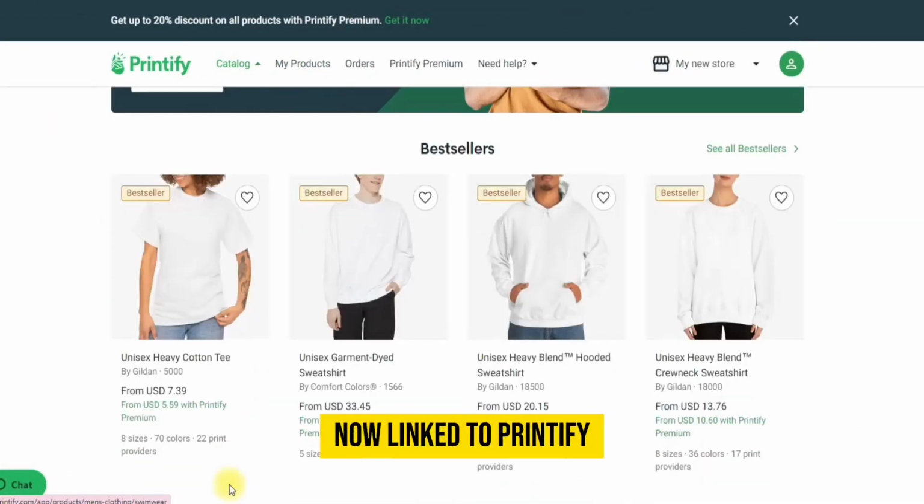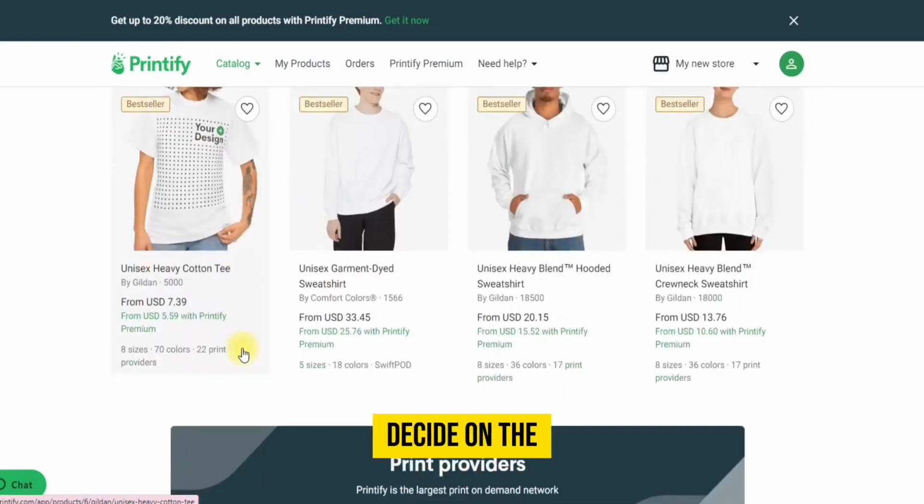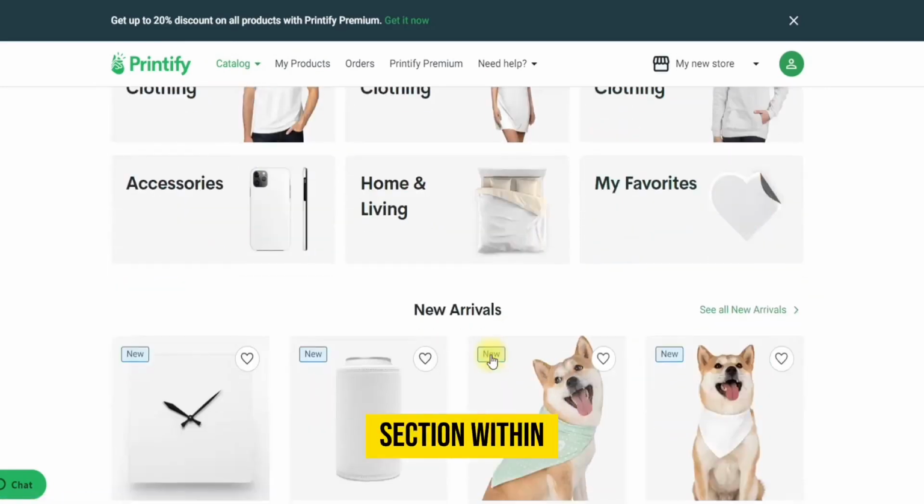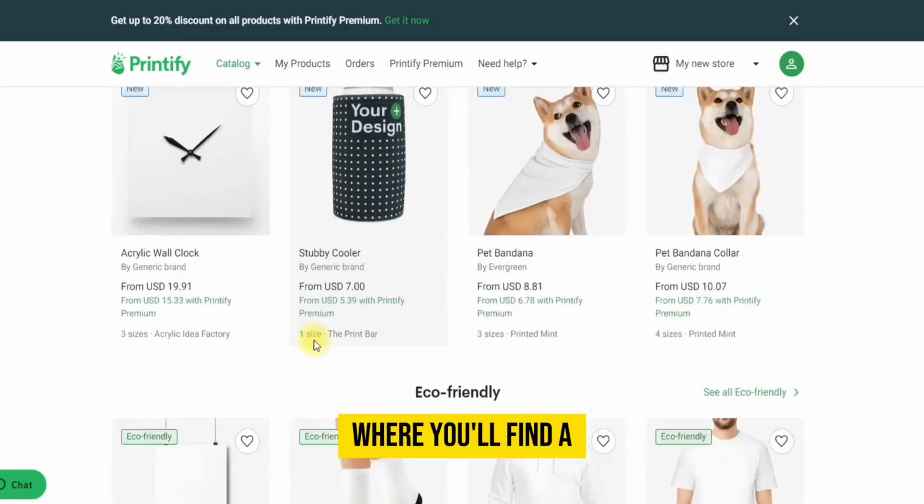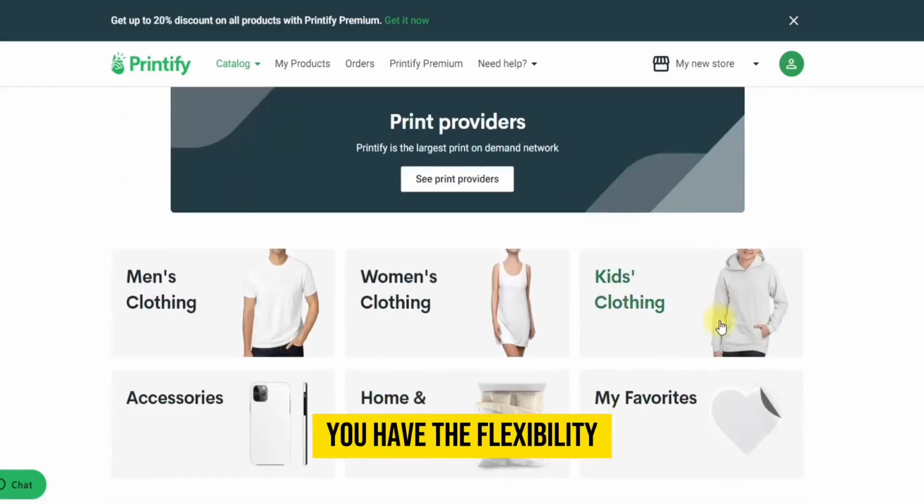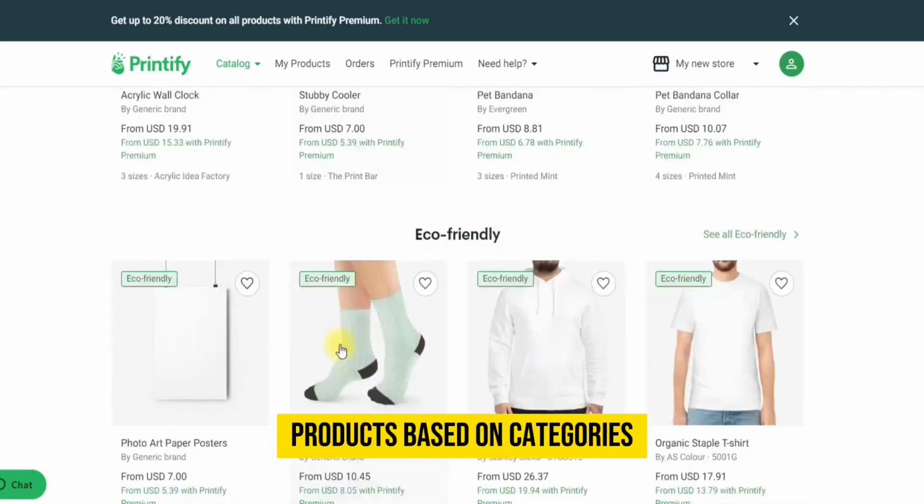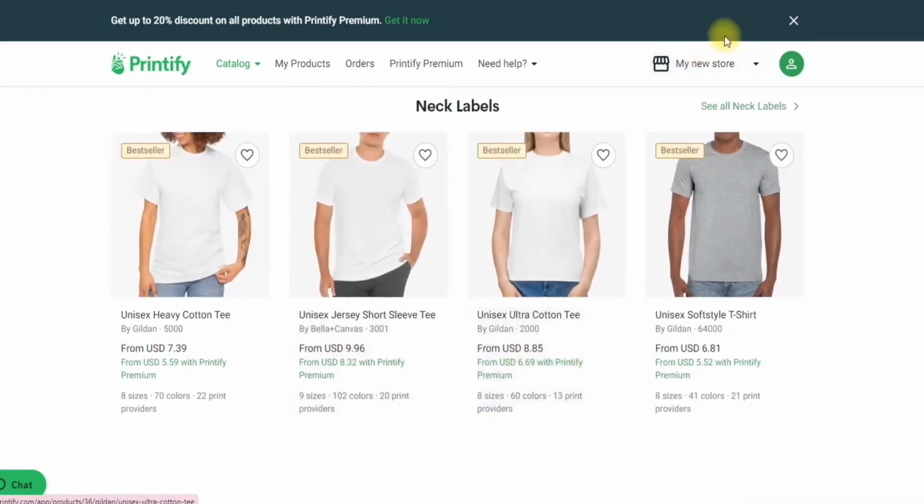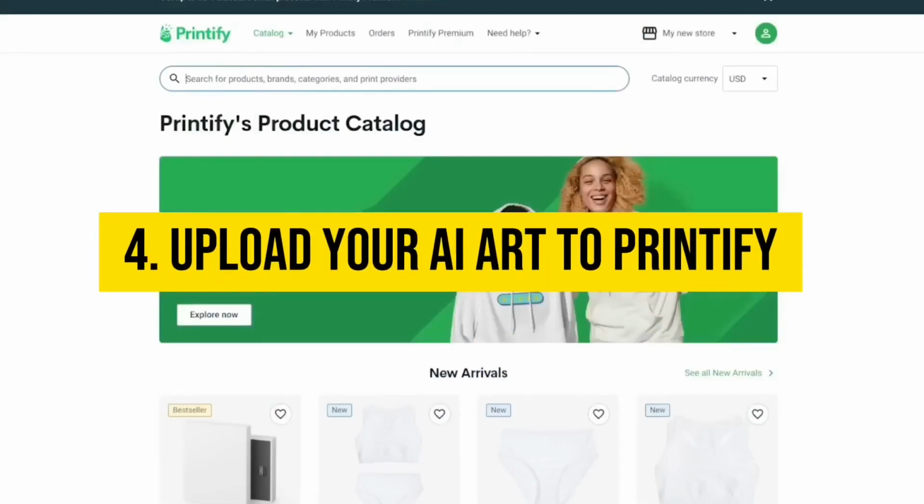3. Choose the products you want to sell. With your Etsy shop now linked to Printify, it's time to decide on the items you wish to retail. Begin by visiting the Products section within your Printify account, where you'll find a comprehensive catalog. You have the flexibility to sort these products based on categories, price range, and other specific parameters. 4. Upload your AI art to Printify.